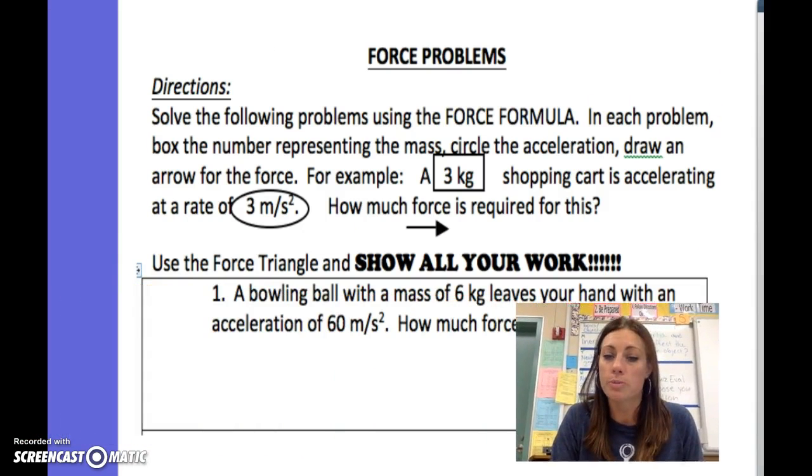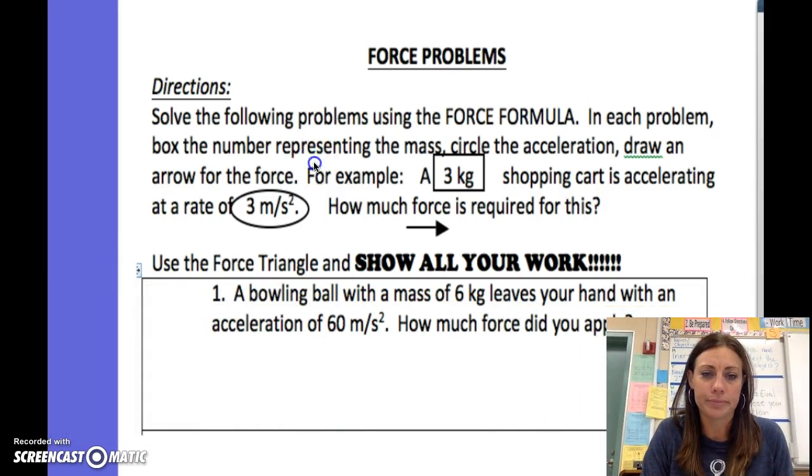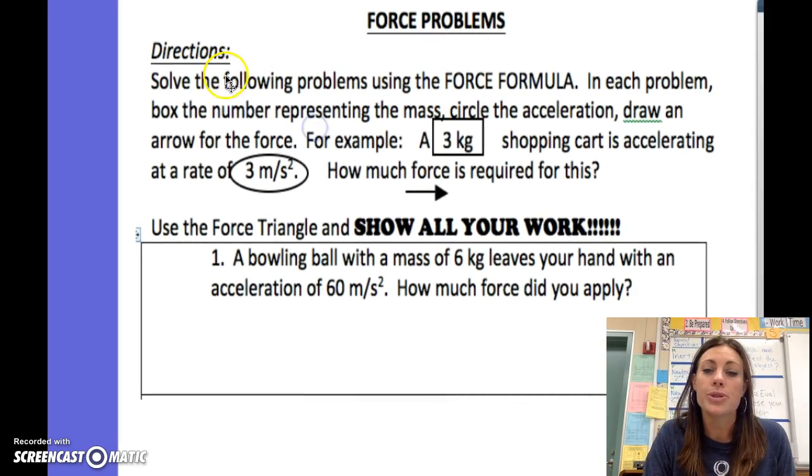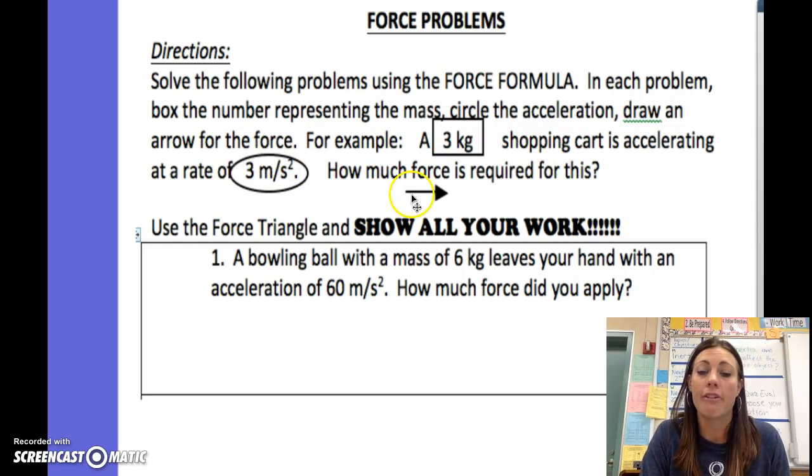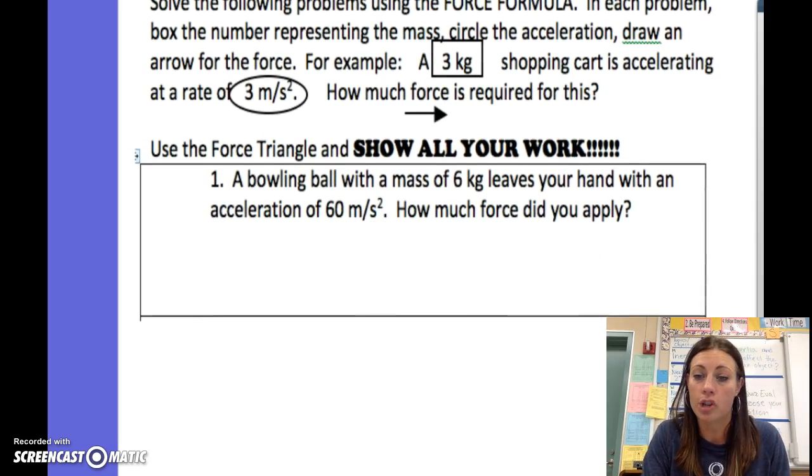We're going to do one force problem together. Whenever you see a mass, we're going to draw a box around it. And when you see an acceleration, we're going to circle it, and then a force, we're going to put an arrow underneath it. Here's the first problem we're going to do together on your OP page. A bowling ball has a mass of 6 kilograms and leaves your hand with an acceleration of 60 meters per second squared. How much force did you apply?